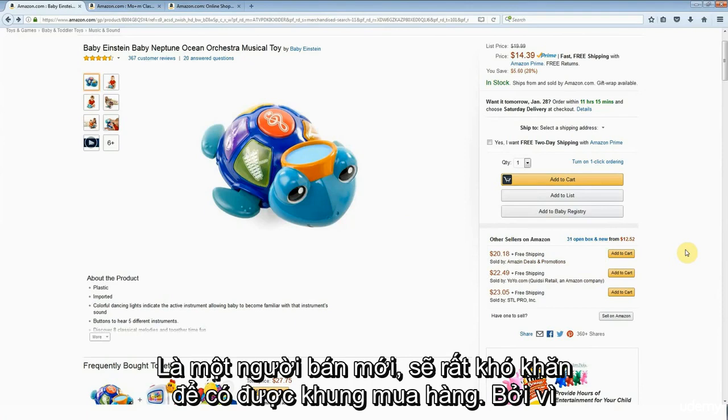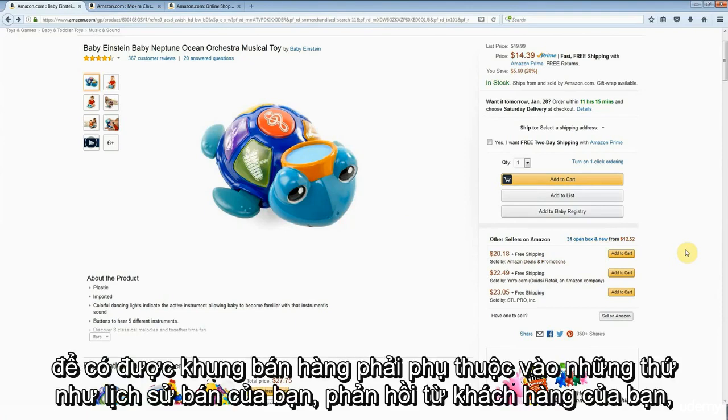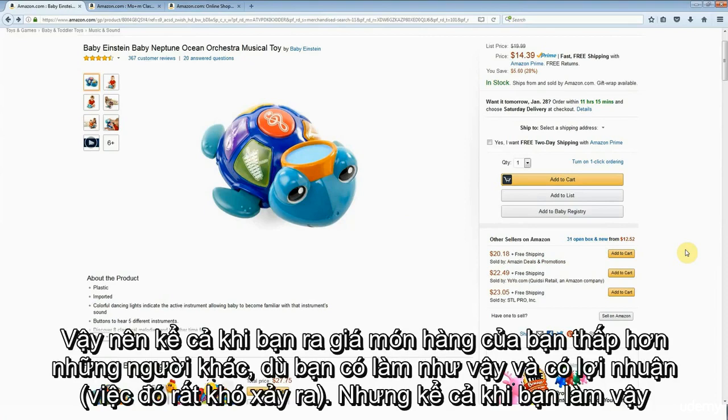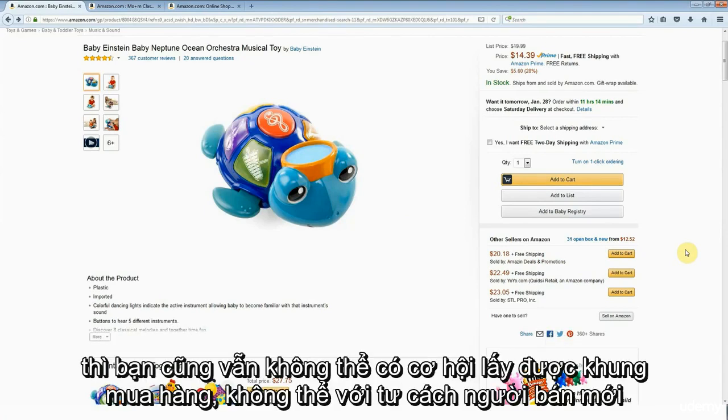As a new seller, it is very, very difficult to get the buy box because getting the buy box is dependent on things like your account history, your customer feedback, your account standing, and various other things. Price is only one small part of the equation. So even if you priced your item lower than everybody else, if you could even do that and make a profit, which is probably unlikely, but even if you did, the chances are you still won't get the buy box, not as a new seller.